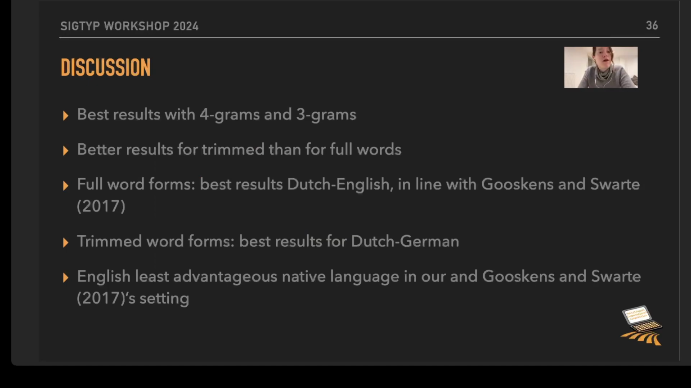Now, what does that mean for our model? Let's discuss this. We get the best results with 4-gram and 3-gram chunks, and better results for trimmed than for full word forms. For the full forms, we have the best results for Dutch English, which is totally in line with Gooskens and Zwarte's data. Now, for the trimmed forms, the best results we get for Dutch German. English is the least advantageous native language in our setting, but this is also the case in Gooskens and Zwarte 2017. So again, we can replicate the results of the human data with our computational model here.